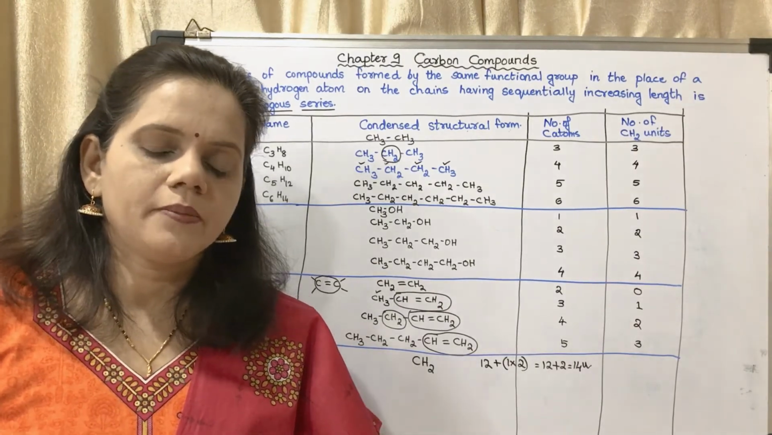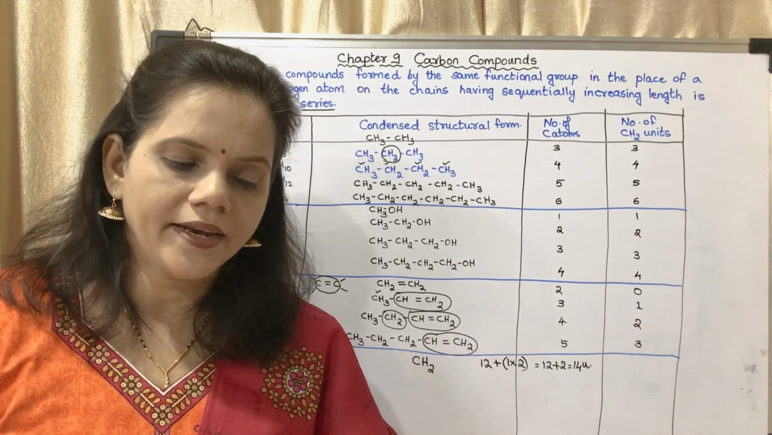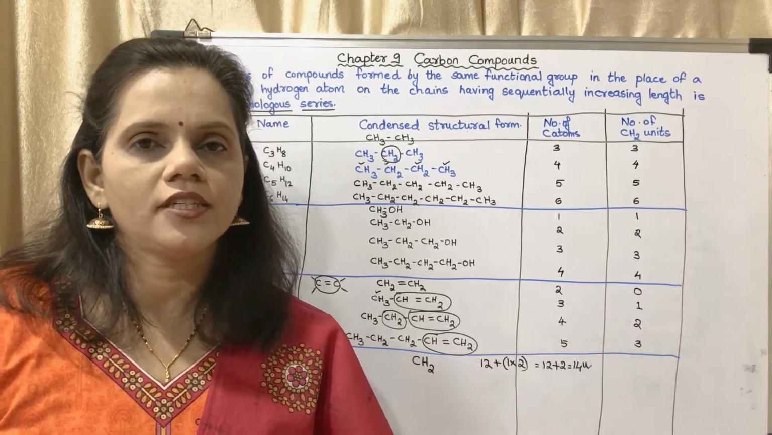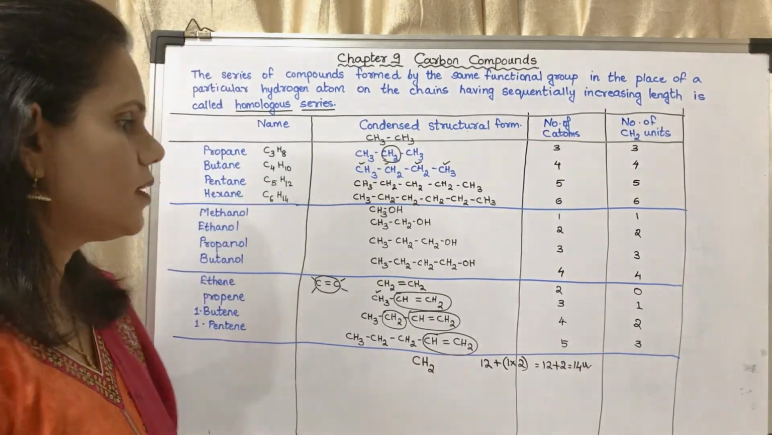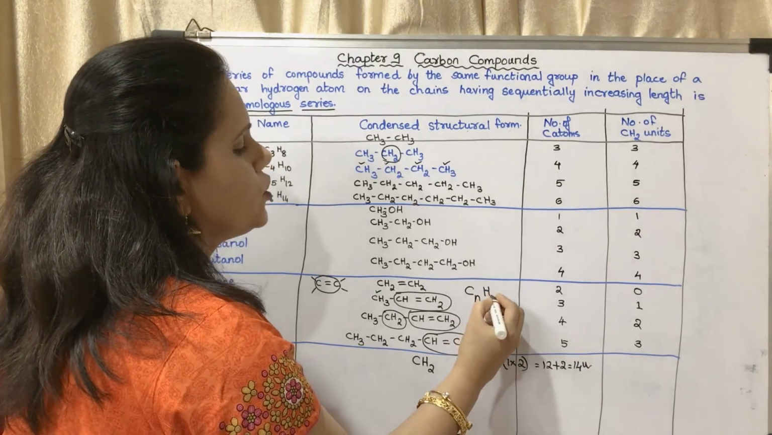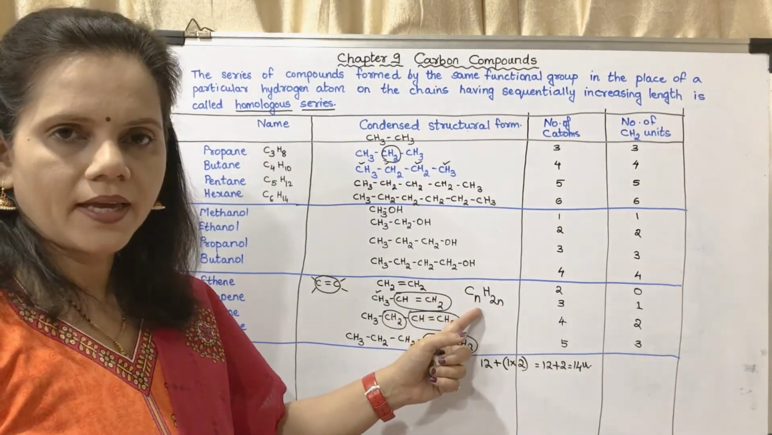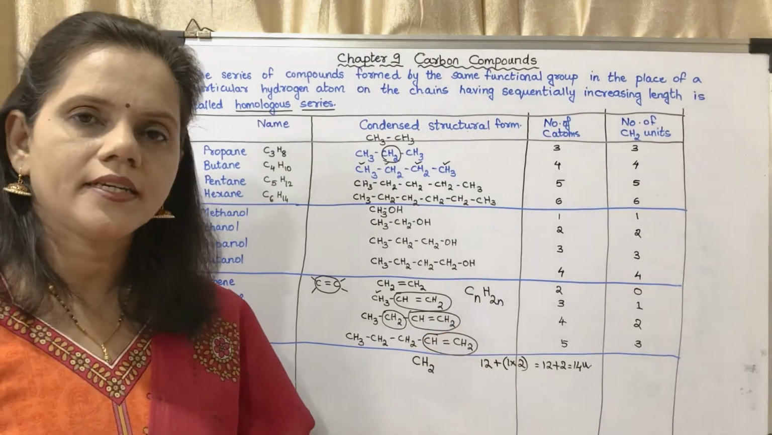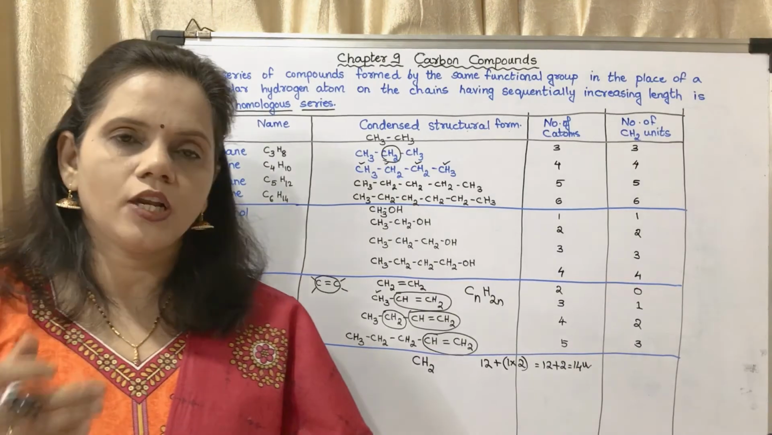If the number of carbon atoms in the molecular formula of alkenes is denoted by N, what will be the number of hydrogen atoms? It will be 2N. Why? Because the general formula is CnH2n. So if carbon increases by N, hydrogen will increase by 2N. Now the next question below.